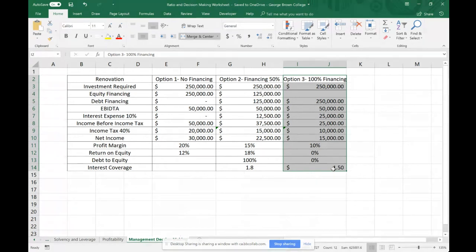As our current assets go down and our current liabilities stay the same, our current ratio is going to look worse because we're not as liquid. Same with our working capital. Your working capital equals your current assets minus your current liabilities.